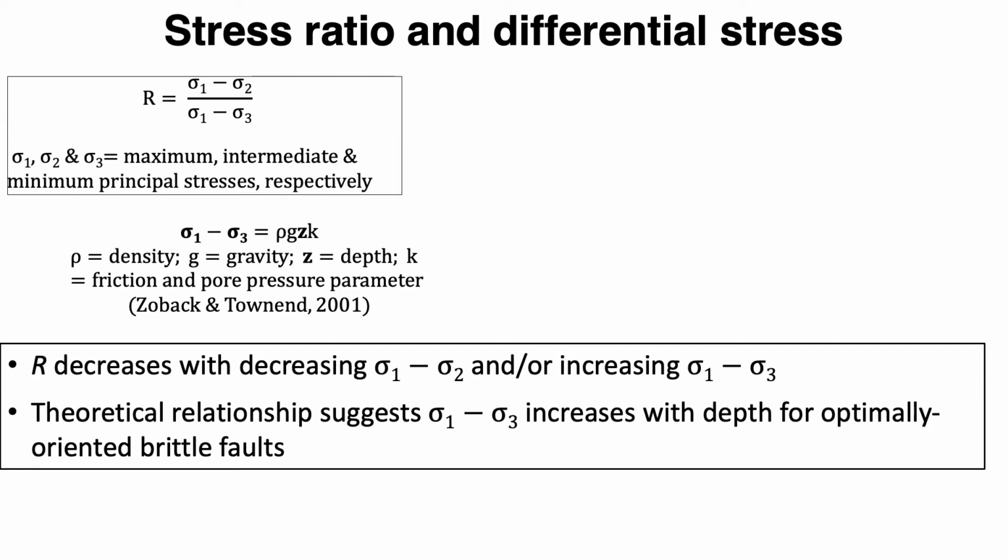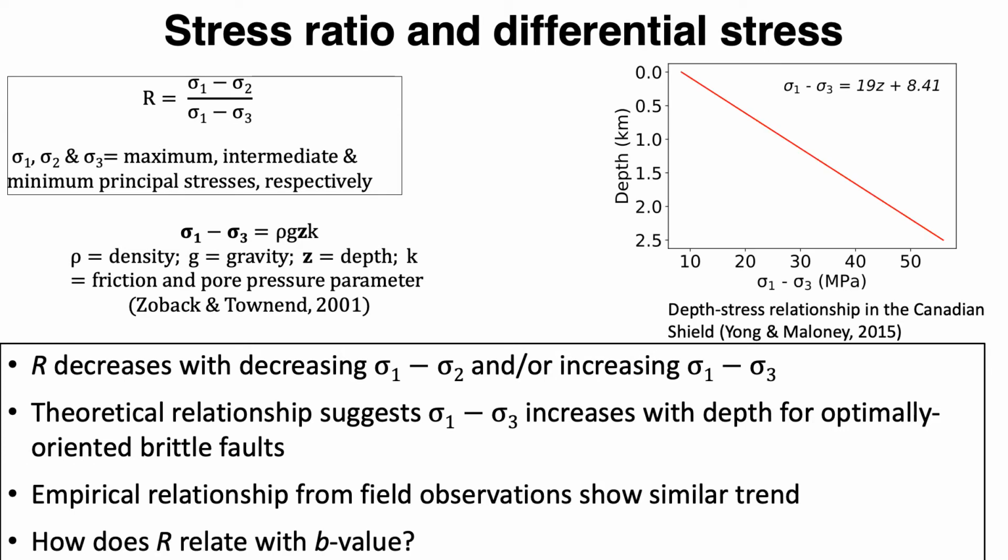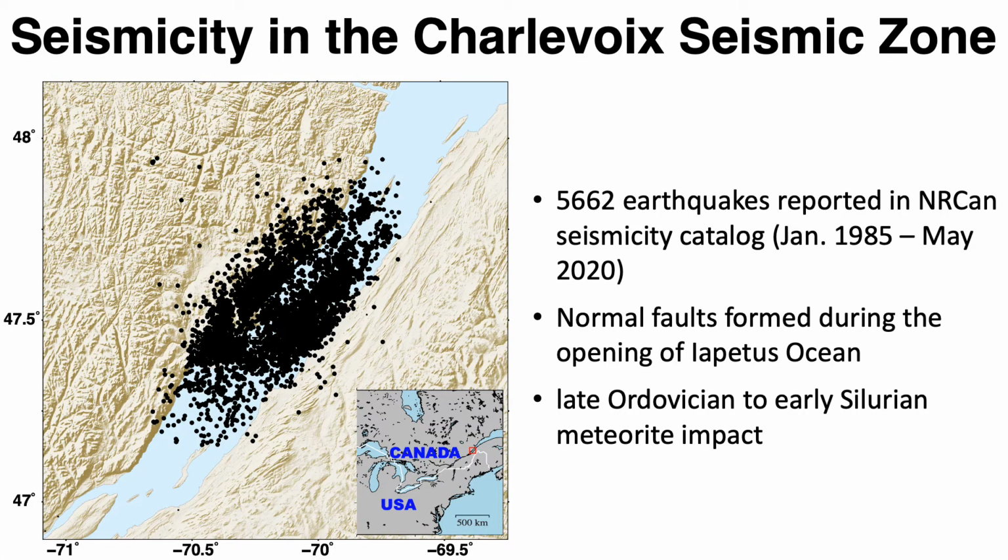For optimally oriented brittle faults, Zoback and Townend in 2001 determined a theoretical relationship that indicates differential stress increases with depth. This relationship is supported by field observation. For instance, in the Canadian Shield, empirical relationships from field observation indicate a linear relationship between differential stress and depth. Therefore, in this study, we use R as a proxy for differential stress and probe how R values relate with b-value.